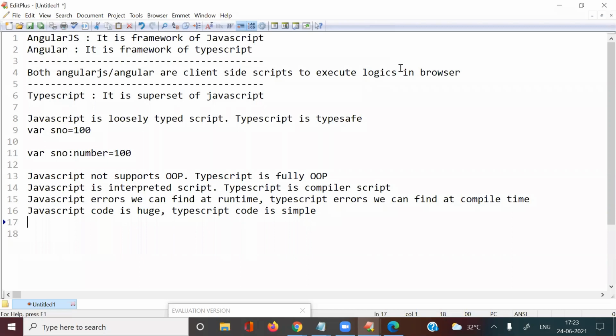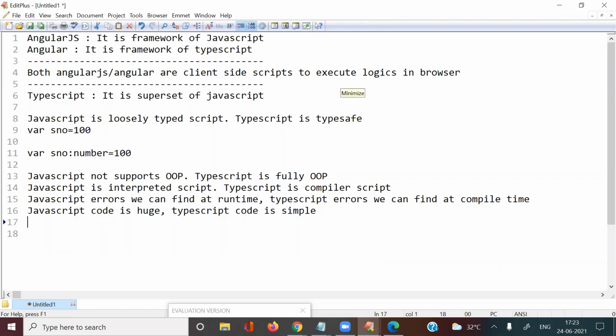Now, for Angular, we need to learn TypeScript. So that's why I will discuss the TypeScript concepts first. Once TypeScript is completed, then only I will start the Angular framework discussion. Here, TypeScript is required for us. I think all of you are clear with this concept, no doubts, right?